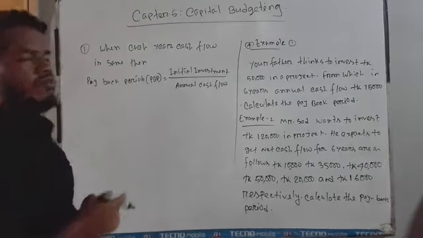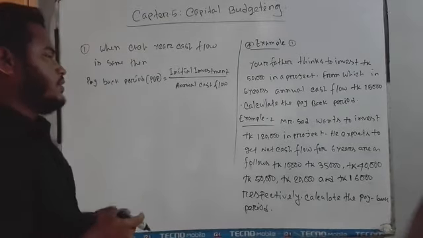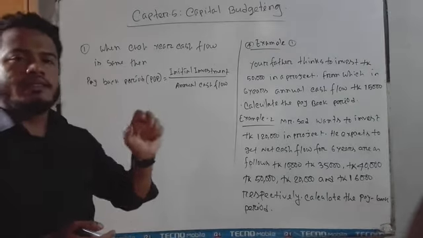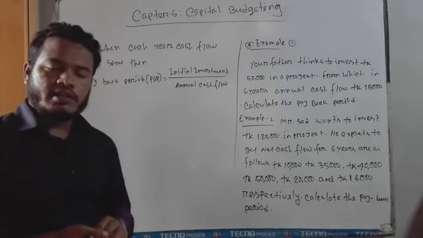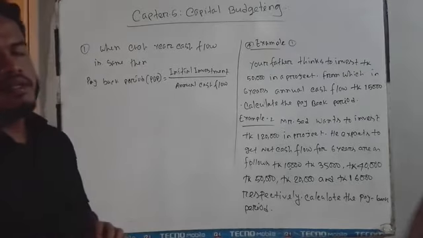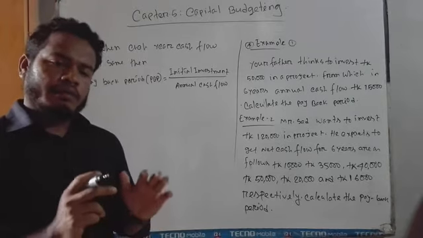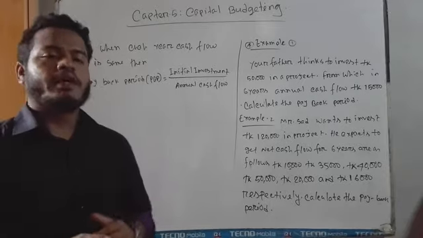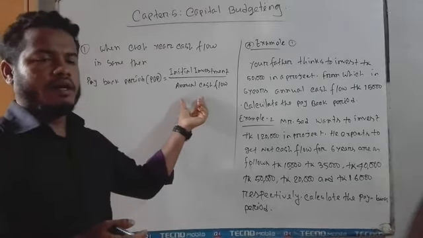By applying this formula, we can easily find out the payback period. Just remember that this is for when each year's cash flow is the same. I mean, the first year cash flow is 20,000 taka, the second year is 20,000, the third year is 20,000. When each of the years has the same cash flow, then we apply these mathematical problems.